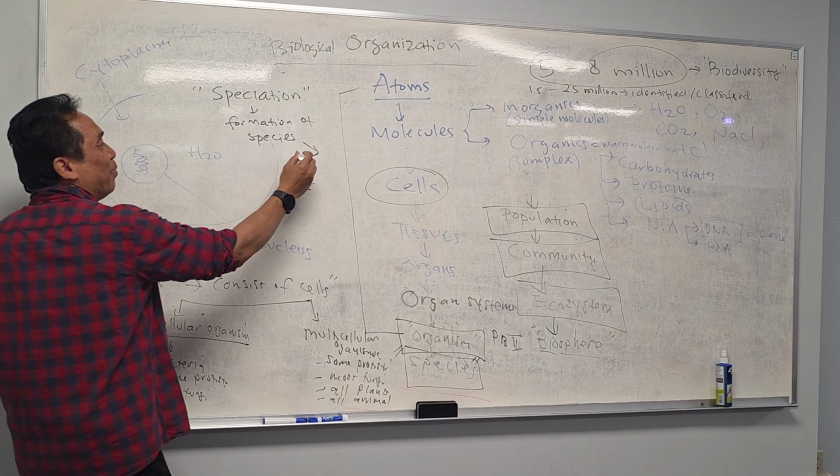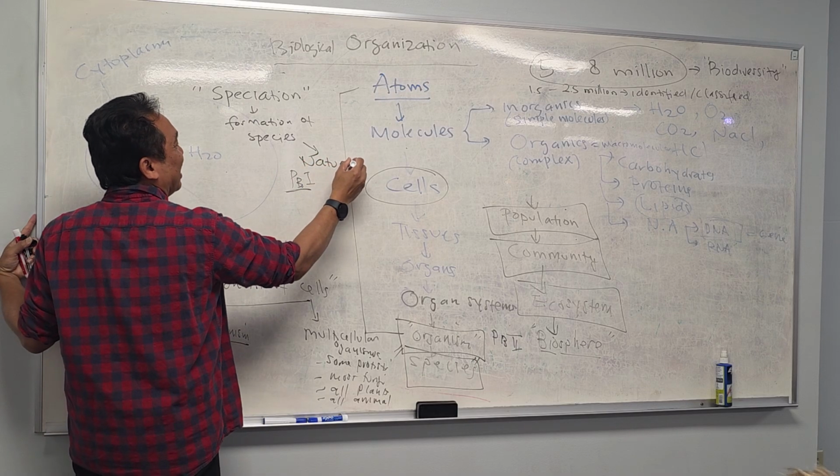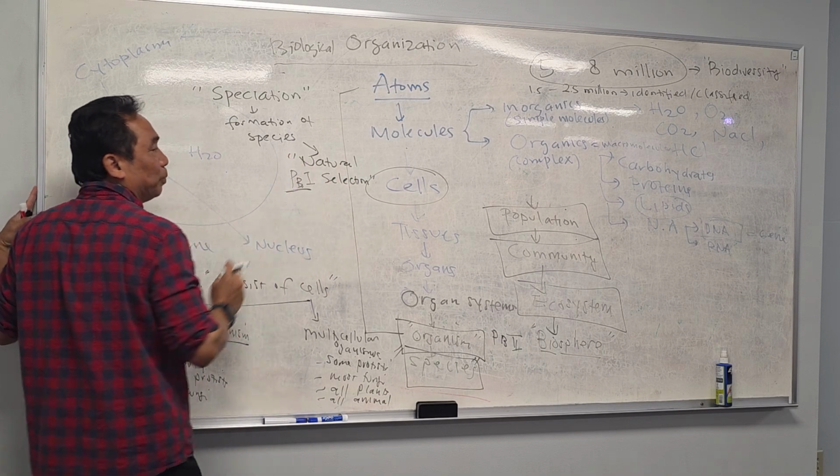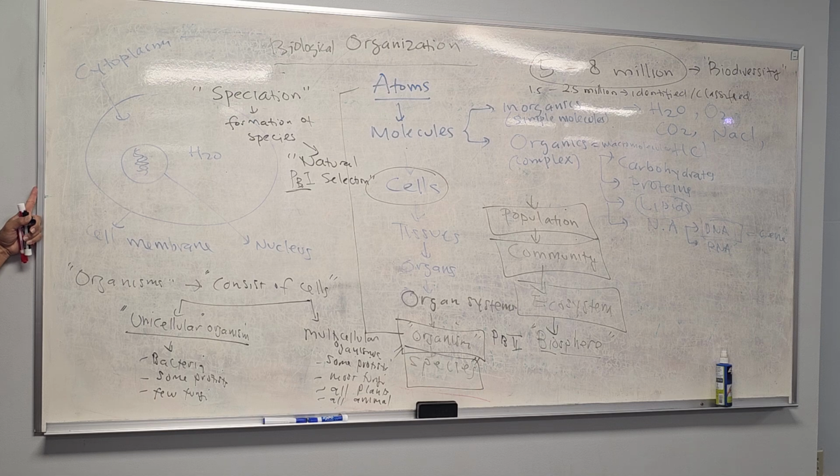It's based on a process called natural selection. Now the question is, is natural selection true or not? Yes or no? Is it happening or not? Natural selection.